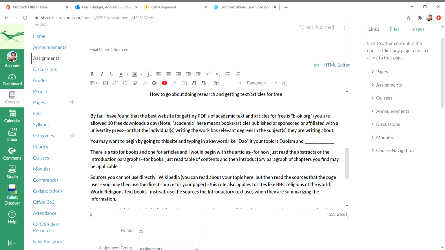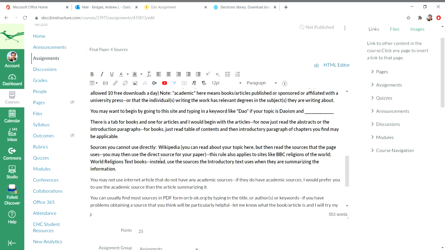So sources you cannot use directly, for example, would be Wikipedia. You can look at Wikipedia, but then go down to the sources page. Same with encyclopedias, same with the BBC Religions of the World site, same with world religions textbooks. Those are all sort of summarizing other people's research. And that's what you want to do, but you want to read the research directly. You don't want to necessarily read a summary of it. So let's go ahead and just type in Taoism.